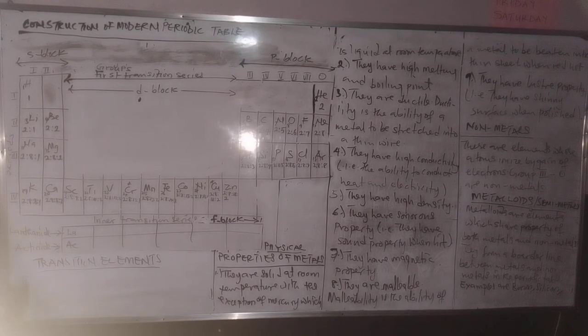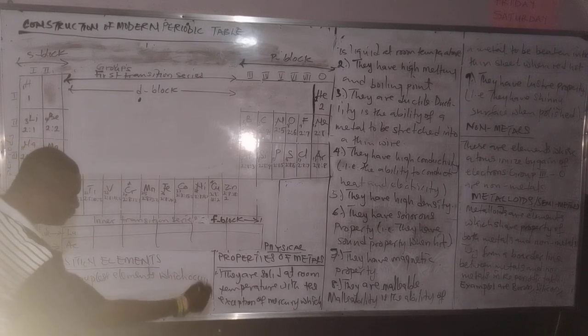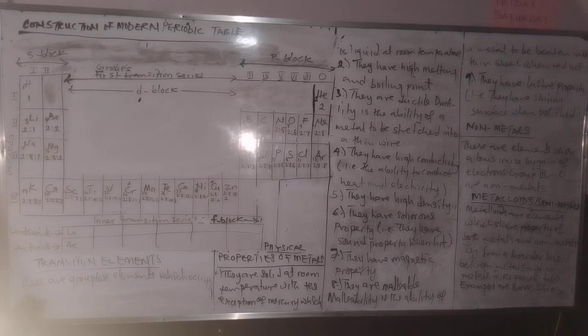These are groupless elements which occupy the space between group 2 and group 3 elements in the periodic table.